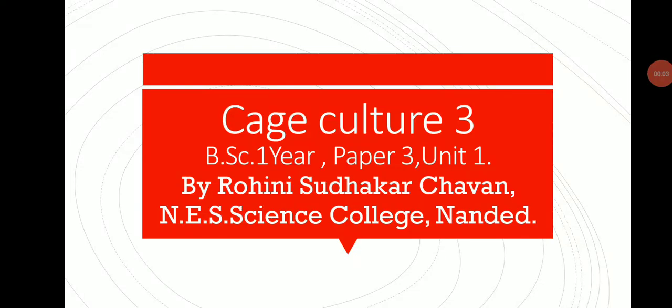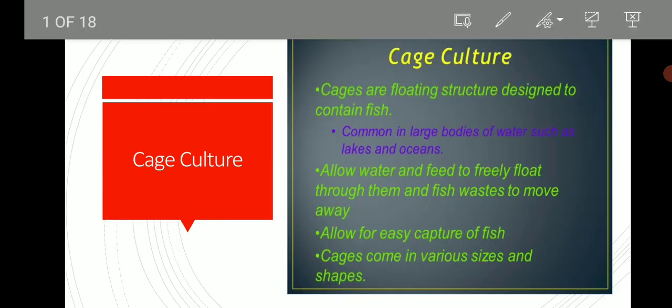Hello friend, today we are studying cage culture, part 3, BSc first year, paper number 3, unit number 1, by Rohini Sudhakar Chavan, NES Science College, Nanded.